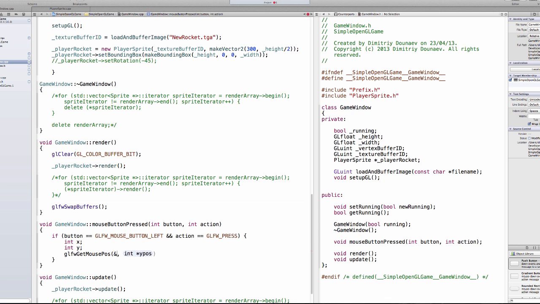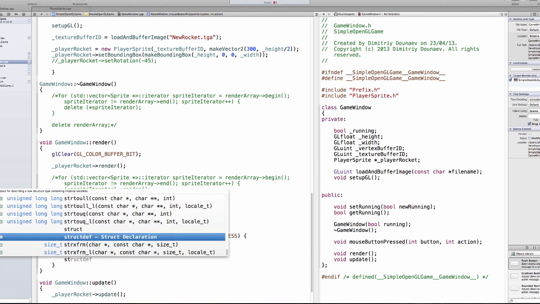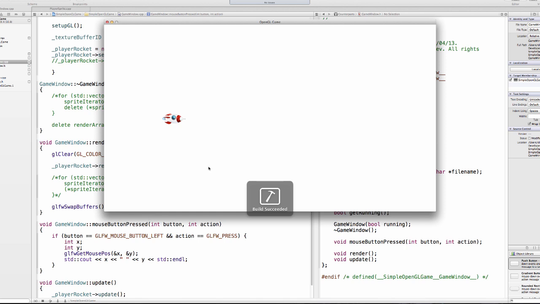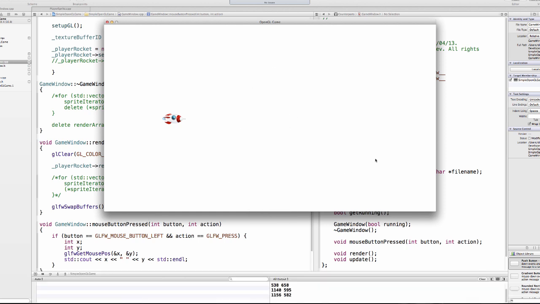So do ampersand x and ampersand y, and now to print this, std::cout x and y, and we can end line. Okay, so now if you run this, every time we press somewhere we get the position.